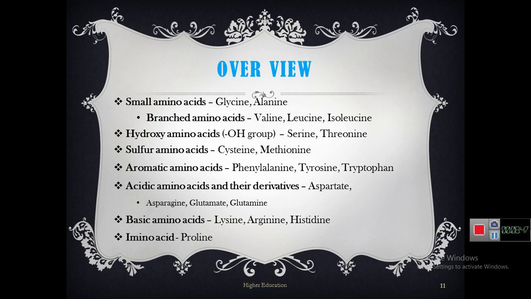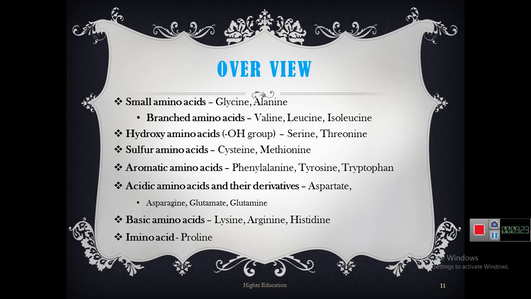Third one is sulfur containing amino acids. They are cysteine and methionine. These both amino acids contain sulfur. And aromatic amino acids, they contain a benzene-like ring and show aromaticity. That's why they are aromatic amino acids, and they are three in number: phenylalanine, tyrosine, and tryptophan. Acidic amino acids, they are aspartate and glutamate.